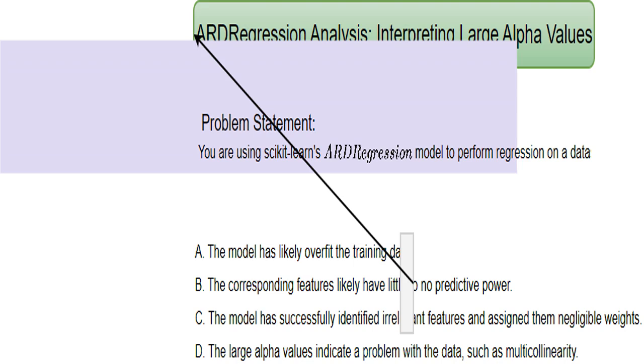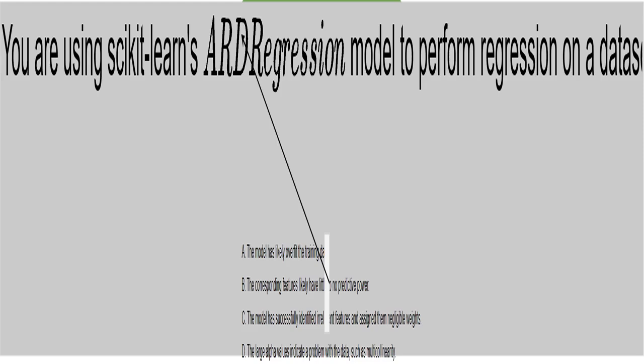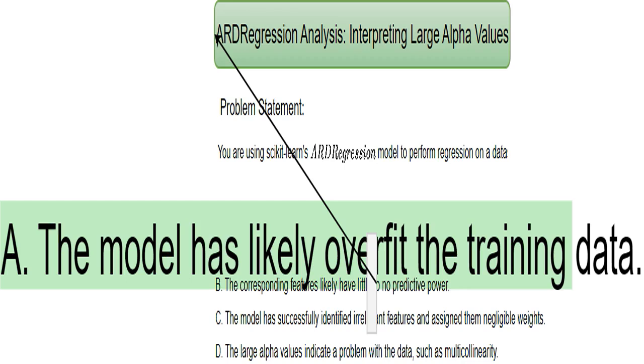Let's figure this out. Overfitting is a possibility, but it is not the most likely explanation given the nature of ARD. Large alpha values point to features with small variances, meaning the model is confident their coefficients are near zero, implying little predictive value. The model effectively ignores these features by assigning them weights very close to zero. While multicollinearity can be an issue, large alpha values are not a direct indicator of it. Let's focus on what alpha directly tells us.